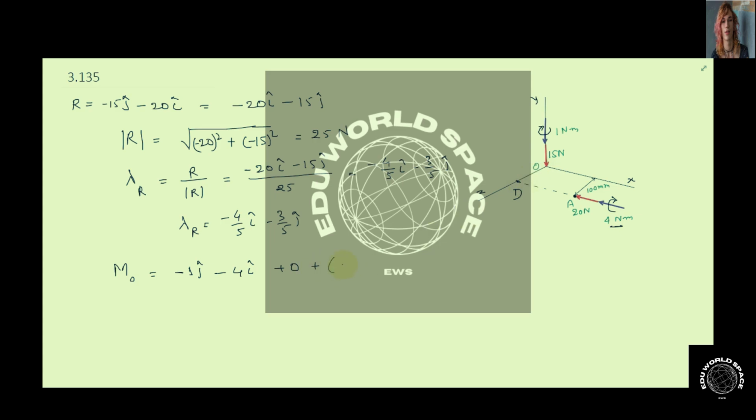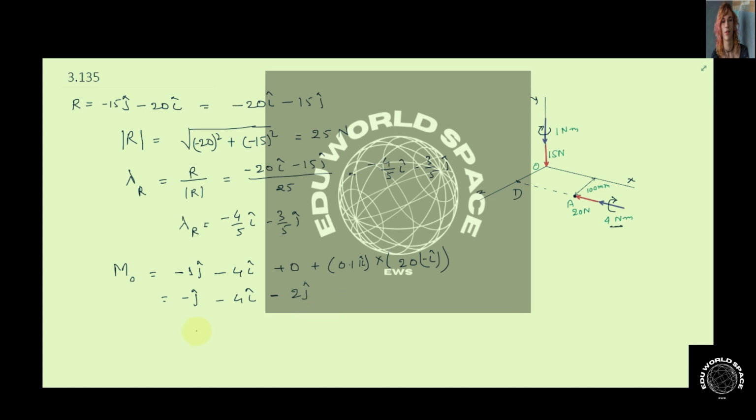So we can write the moment as 0.1 k cap cross multiplied with the force vector present at point D, and that will be 20 Newton in the negative x-axis, so 20 minus i cap. Now we can solve this. This will be minus j cap minus 4 i cap, and k cross i will give j, and one negative sign is there, so it will be minus 2 j cap.